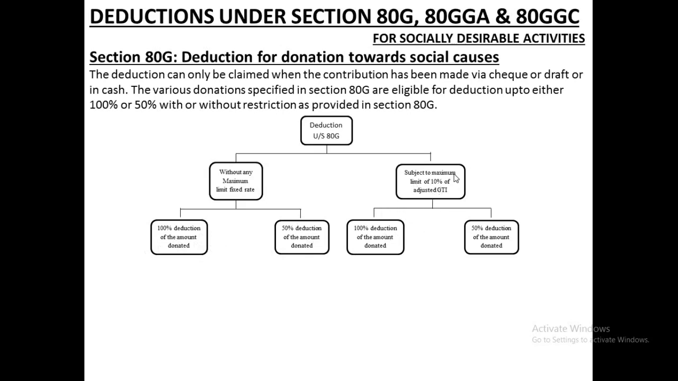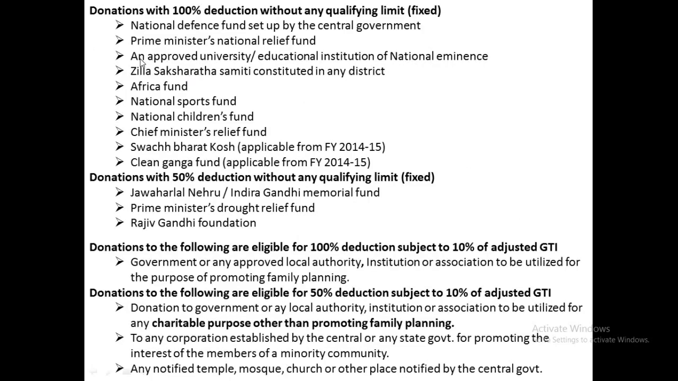Similarly, the case of subject to maximum limit of 10% of adjusted gross total income can be subclassified into 100% deduction of the amount and 50% deduction of the amount. So now, which are the donations for 100% deduction without any maximum limit? Those are donations with 100% deduction without any qualifying limit or maximum limit of fixed rate.